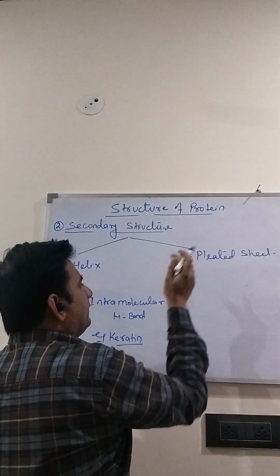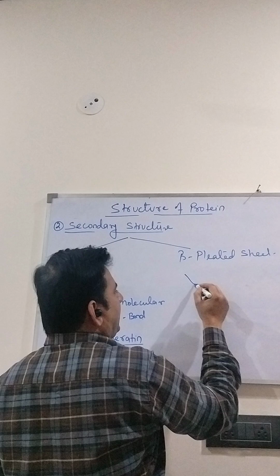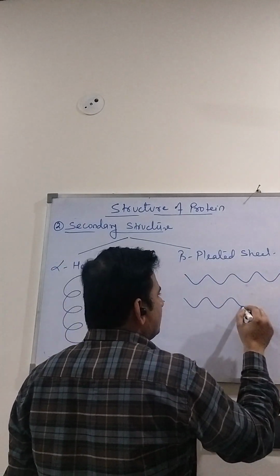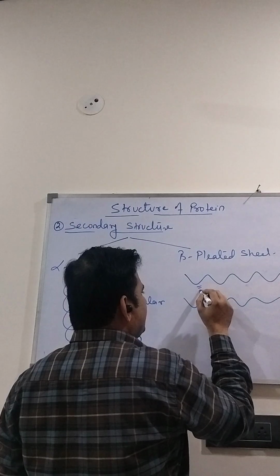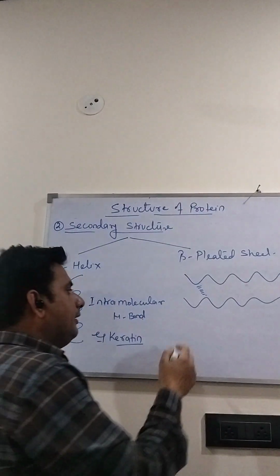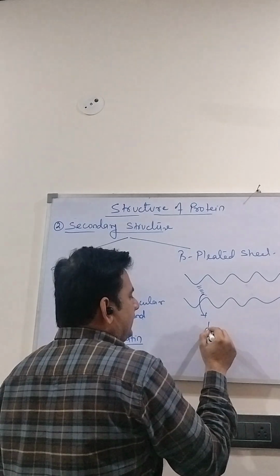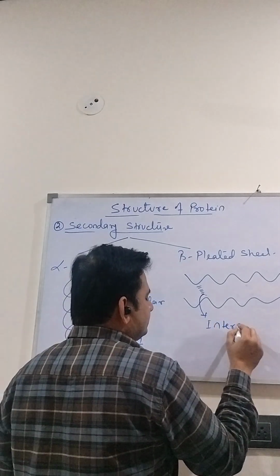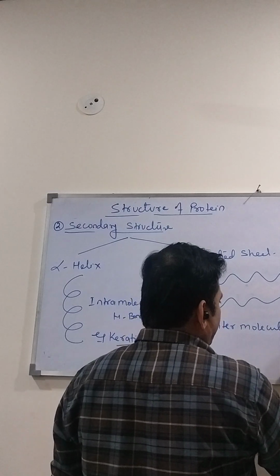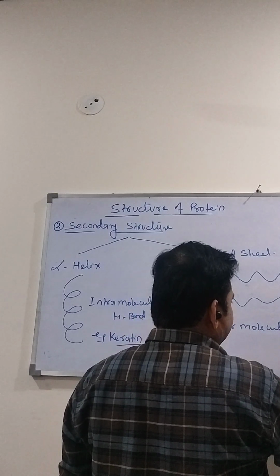The other secondary structure is the beta pleated sheet. In the beta pleated sheet, two polypeptide chains are arranged in a parallel manner, and here we get intermolecular hydrogen bonds.